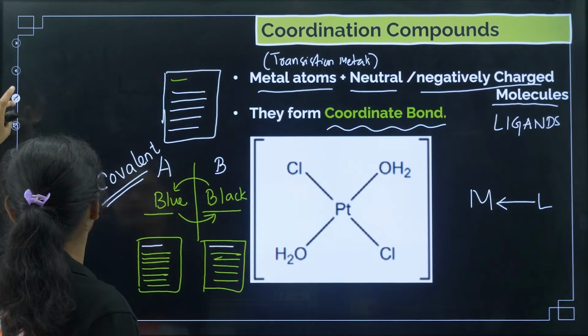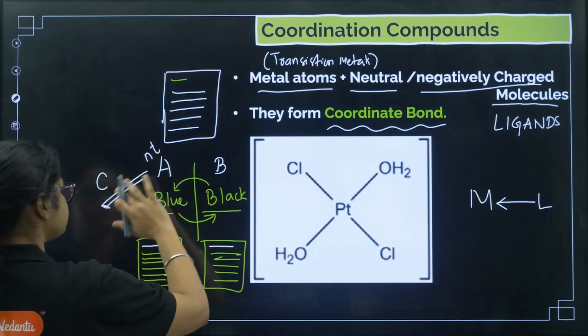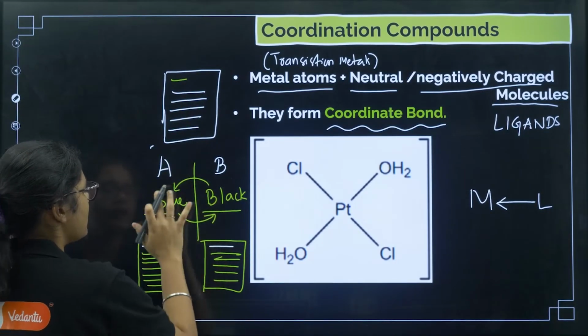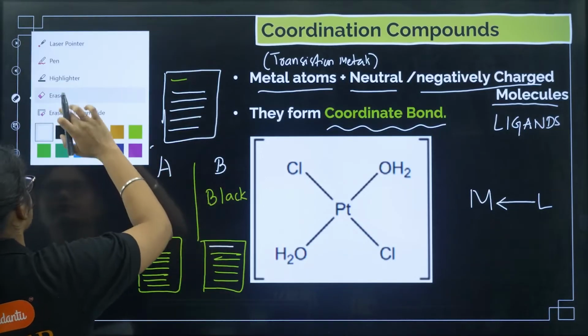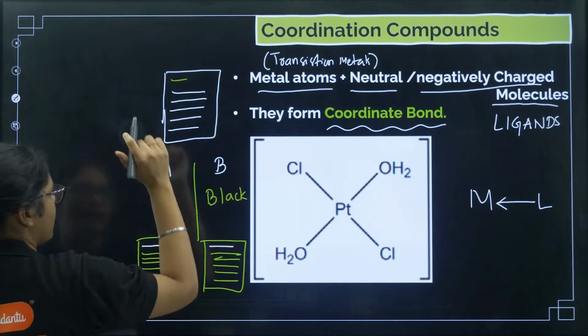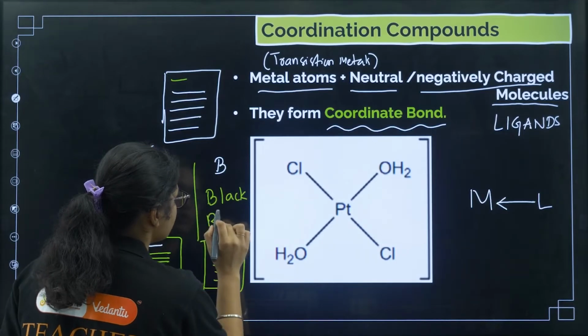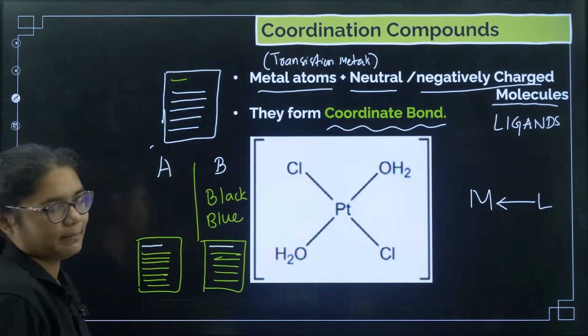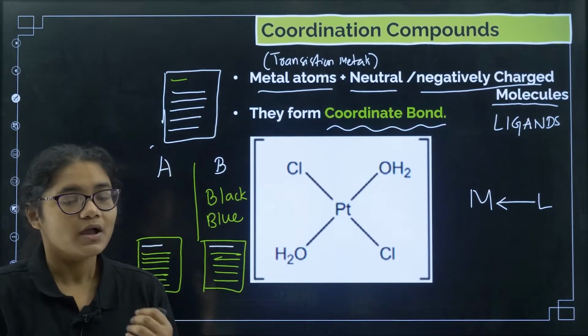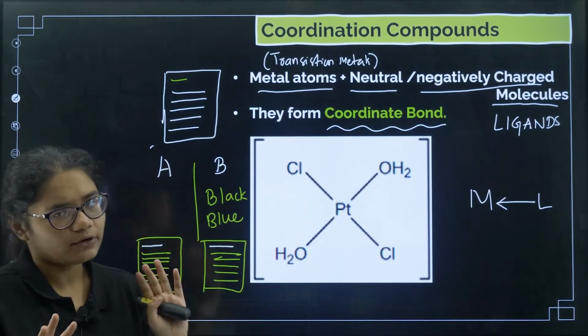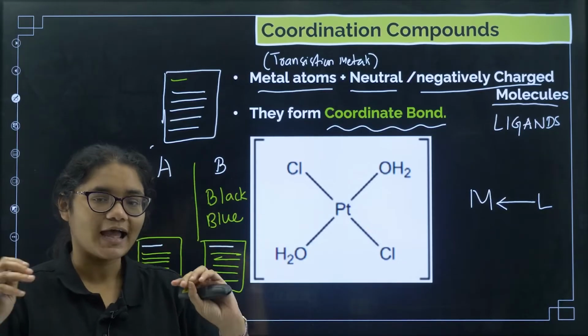Now what is a coordinate bond? We'll understand it with the same example. Now A is not having any pen, A has zero pens, and B has both blue and black pens. B says to A, do not worry, you are my very good friend, I will help you.